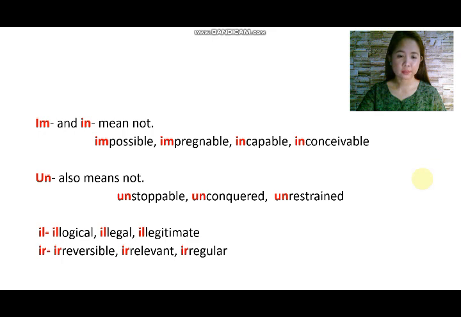inconceivable. The prefix un is attached to the words unstoppable, unconquered, unrestrained. The prefix il is attached to the words illogical, illegal, illegitimate. The prefix ir is attached to the words irreversible, irrelevant, irregular.